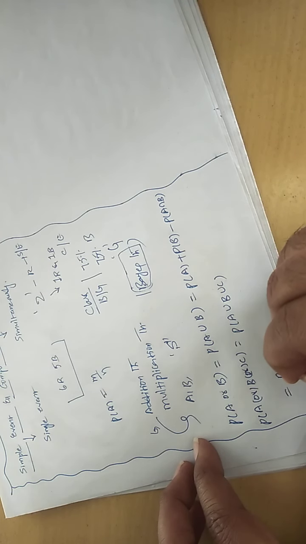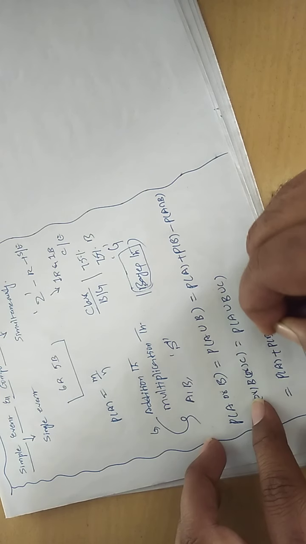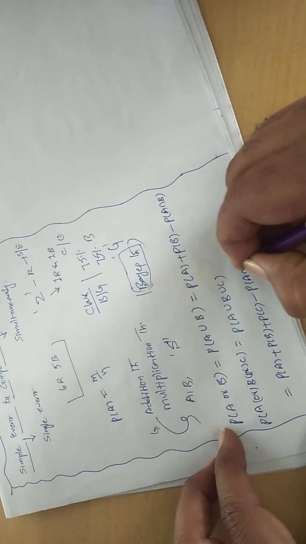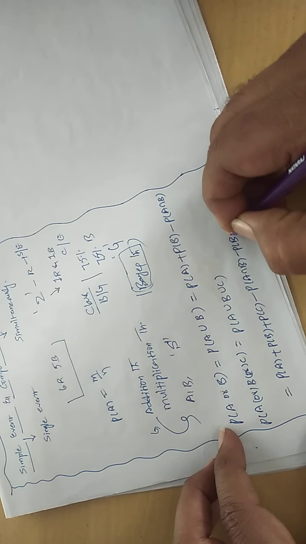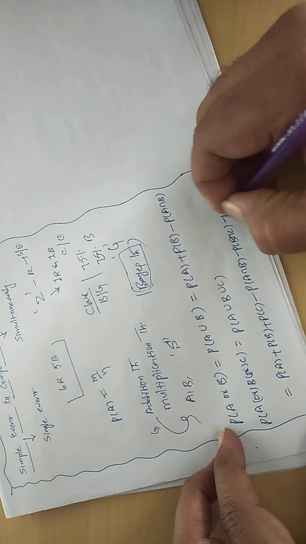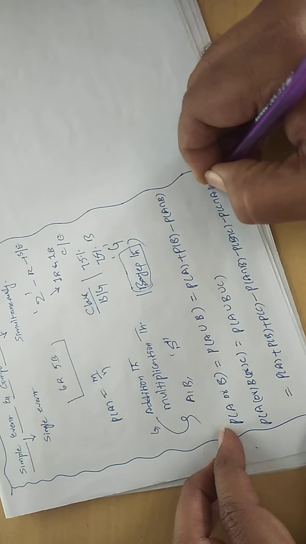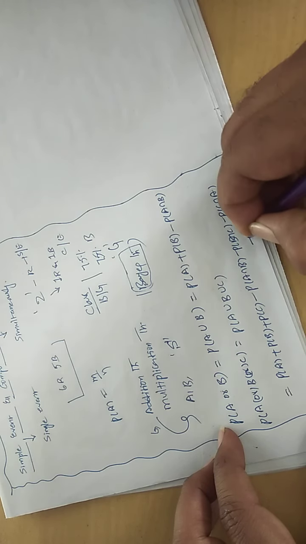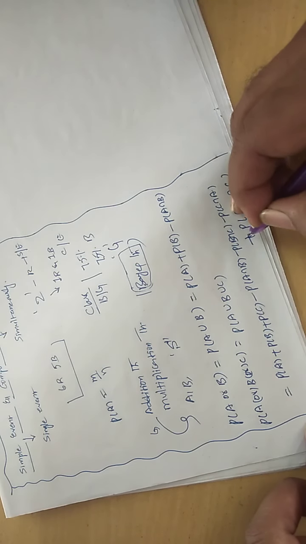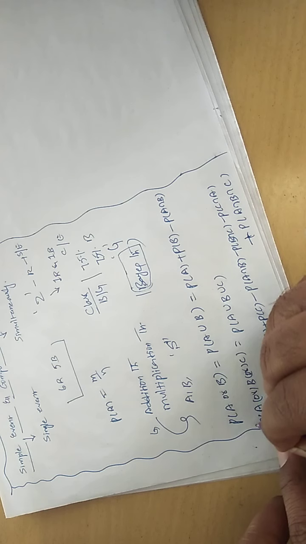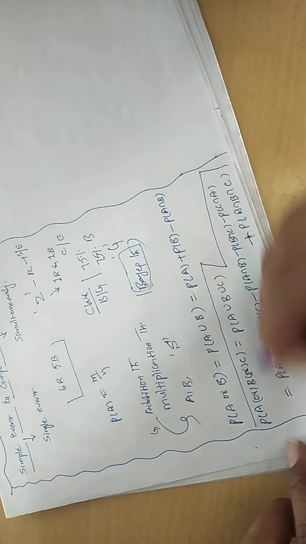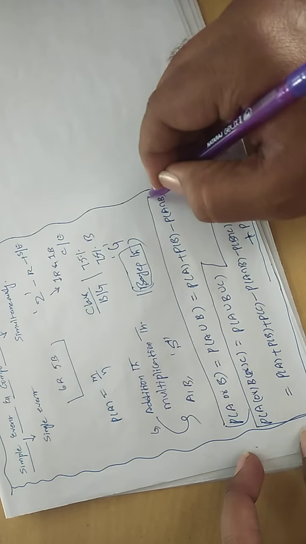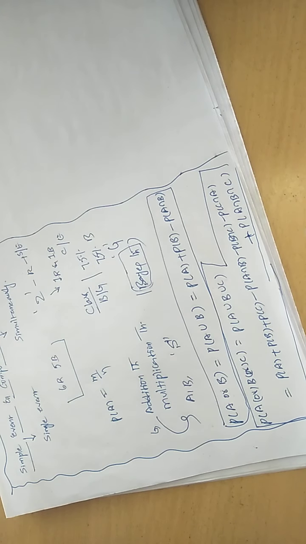The probability of A plus probability of B plus probability of C, minus probability of A intersection B, minus probability of B intersection C, minus probability of C intersection A, plus probability of A intersection B intersection C. This you are calling the addition theorem of the probability for three events, and the earlier one is the addition theorem of the probability for two events.